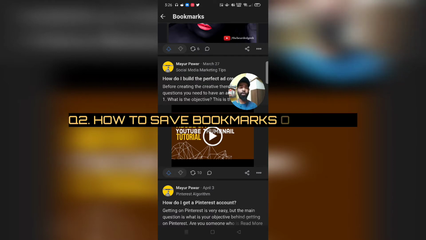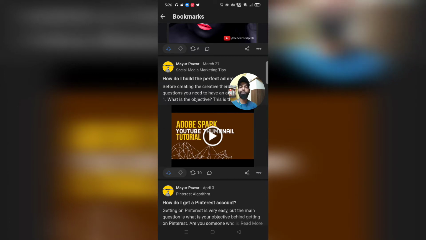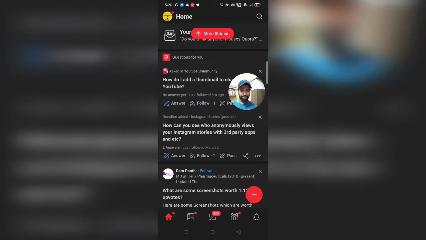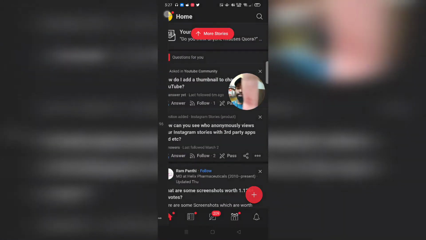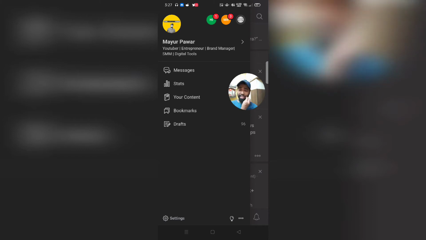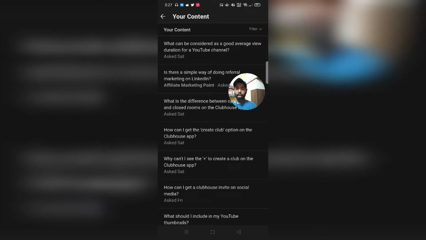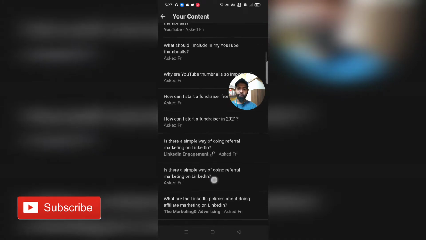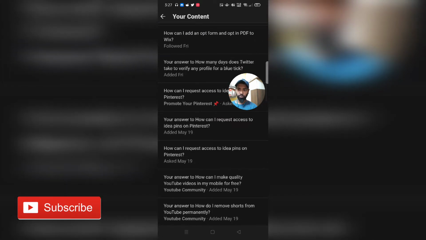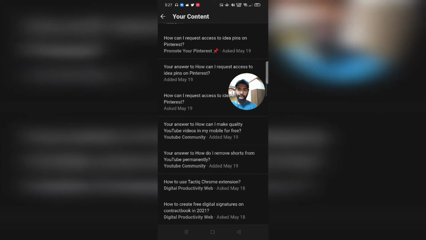The second question is how to save bookmarks on Quora in 2021, or how to add bookmarks on the Quora app in 2021. Again, it's very simple, nothing like rocket science. Just go on your answers. For example, let's say your content. These are the answers I have shared or the questions that I have asked. I'm just going to go on, let's say, an added answer.